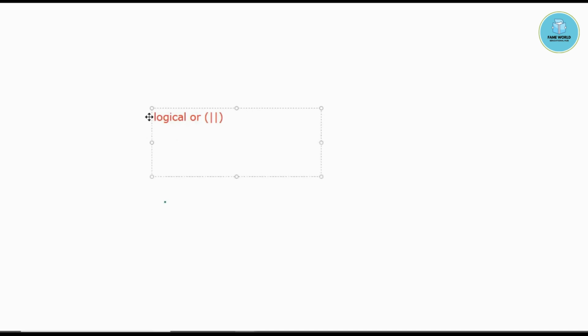The meaning of logical OR is that we can take a truth table, like I'm having A, B, and A OR B. So A OR B means A or B. If I'm having four different values of A, 1 0 1 0, and then I am having the value of B as 1 1 0 0. So these are four unique values of A and B.